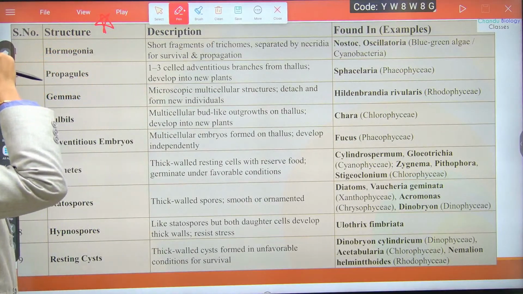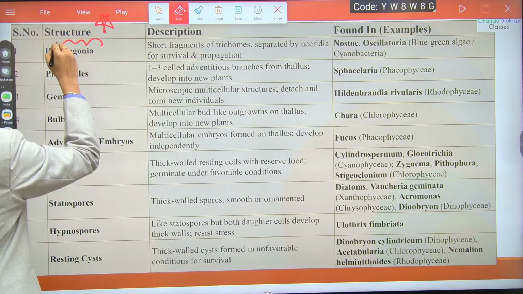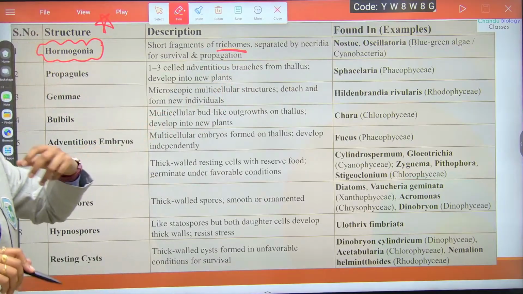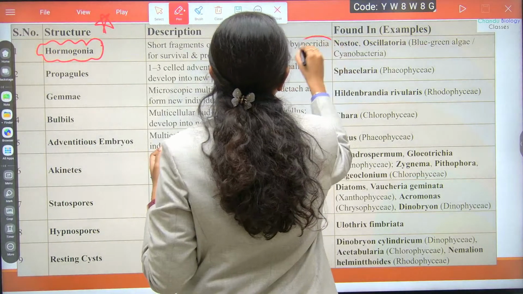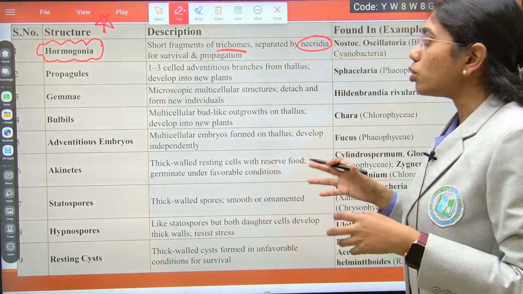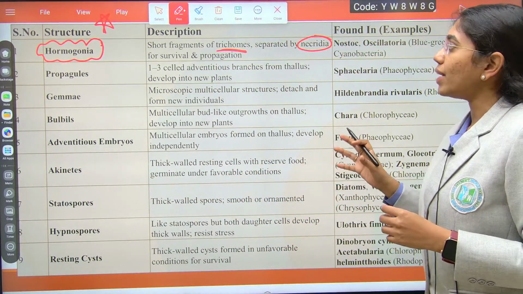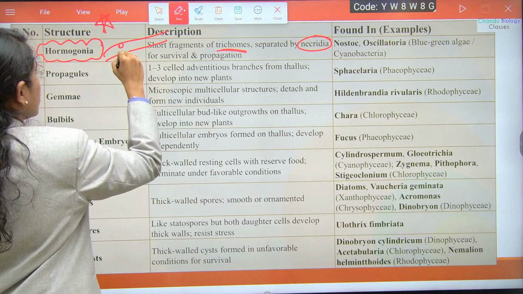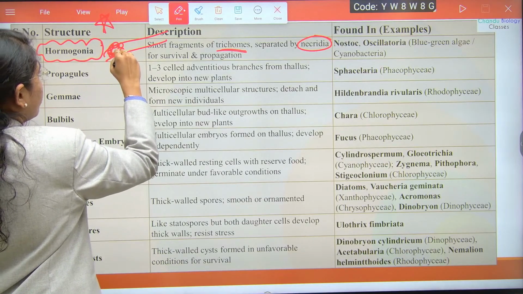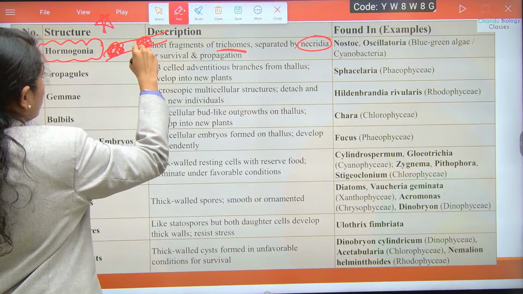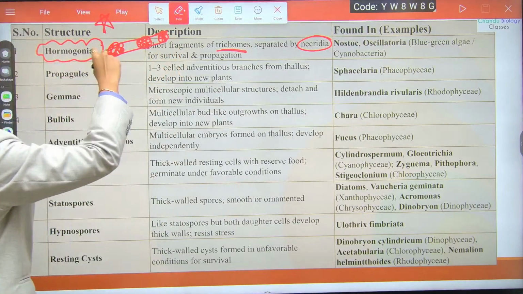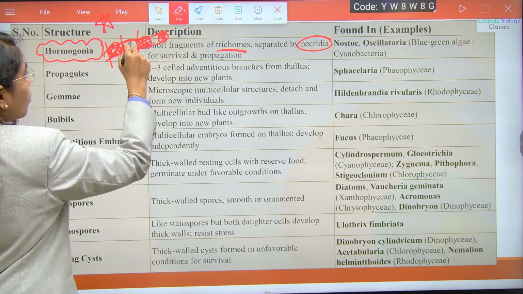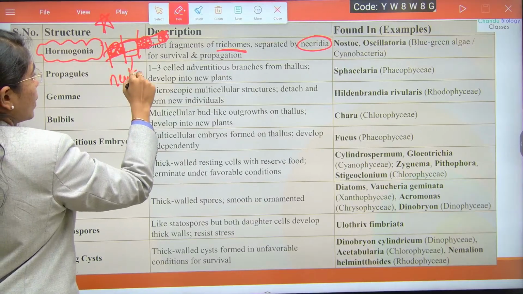Here we go with first, Hormogonia. What are these structures? Short fragments of trichomes. These are separated by necridia, where the older cells will be dying due to autophagy, for survival and propagation due to necrosis. In the filamentous algae, the dead cells formed due to necrosis will form some trichome-like structures which are known as Hormogonia. When dissociated from the parental filamentous thalli, the small fragments will give rise to new individuals.